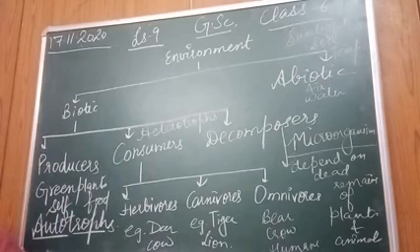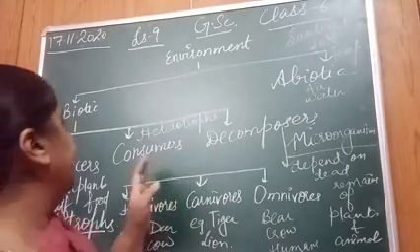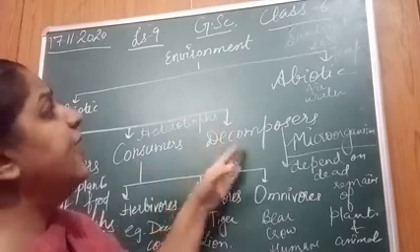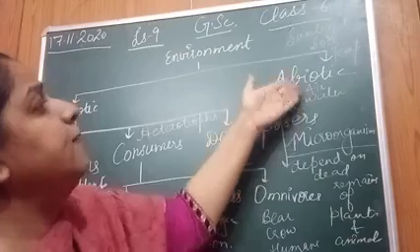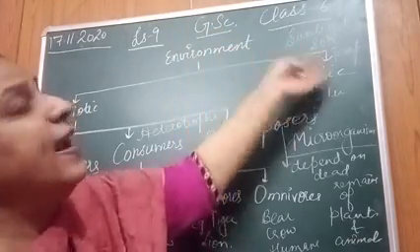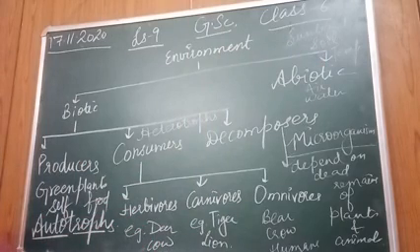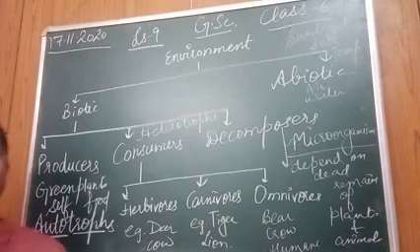There will be no survival, right? In a similar way, all the animals, consumers, decomposers, depend on air, water, soil and temperature for their survival, right? Is that clear? Hope these are clear to all.